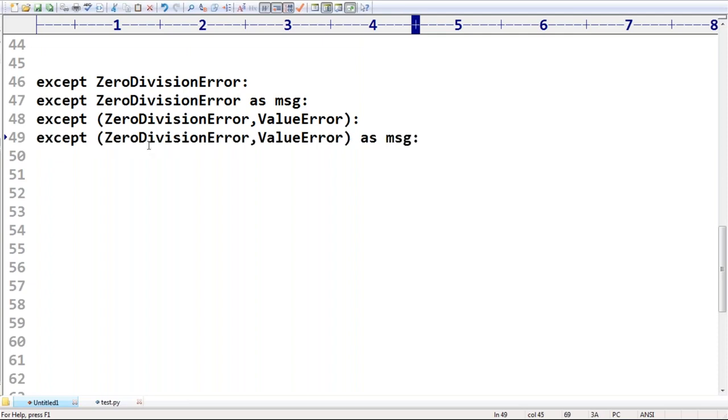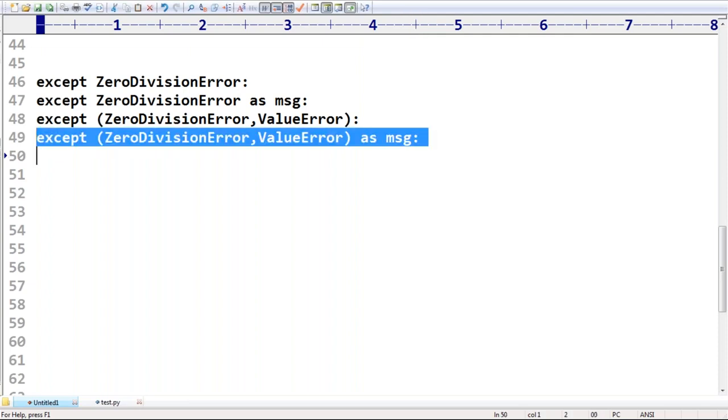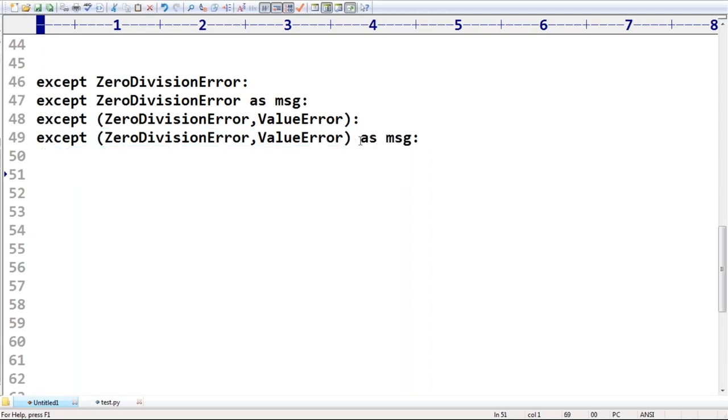You know, sir, while learning Python for the first time, this part especially, almost 1 hour I spent on a small mistake I made. What was the mistake? I took 'as message' inside the parentheses, first one, comma, second one, and then 'as message' like this.